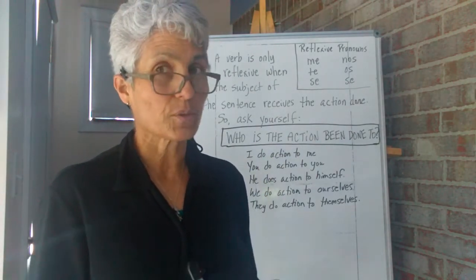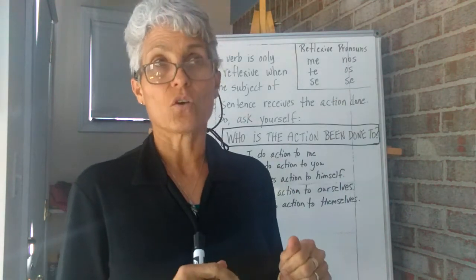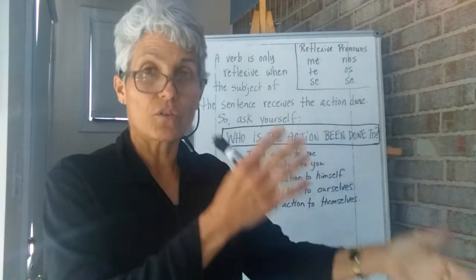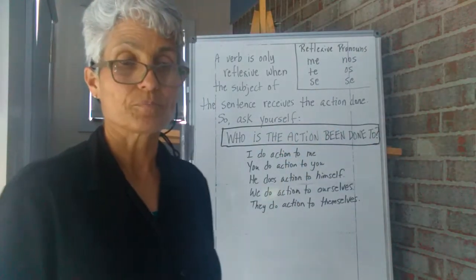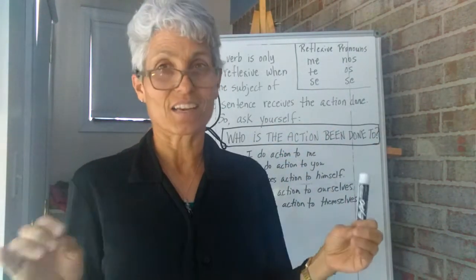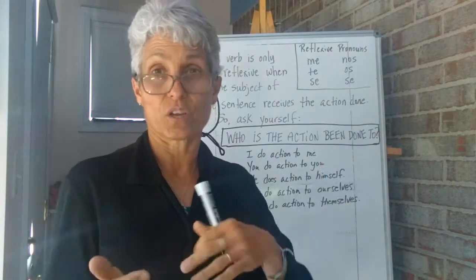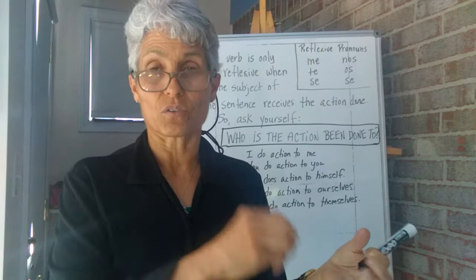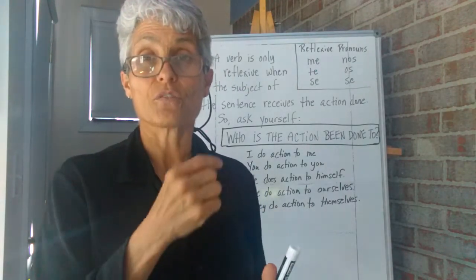The same verb can be reflexive or not reflexive, depending on whether they are doing the action to somebody else or to themselves. Okay? We conjugate the verb exactly like we have been all year for any other case. The only difference is we have to stick the reflexive pronoun in front of the conjugated verb.